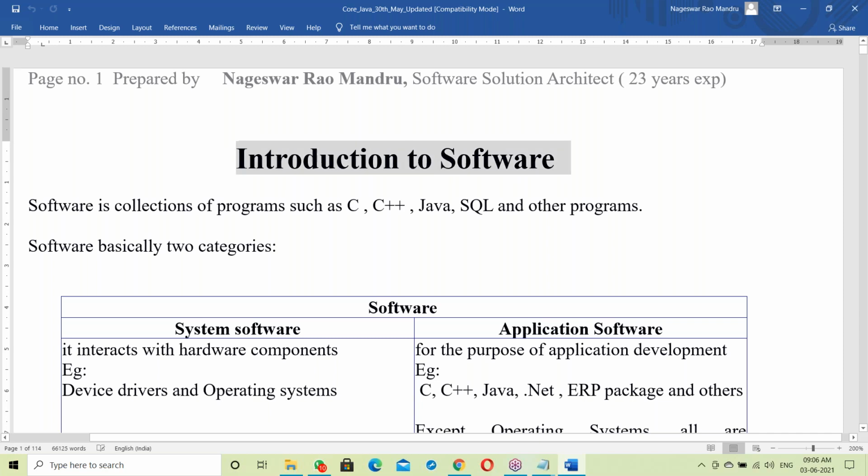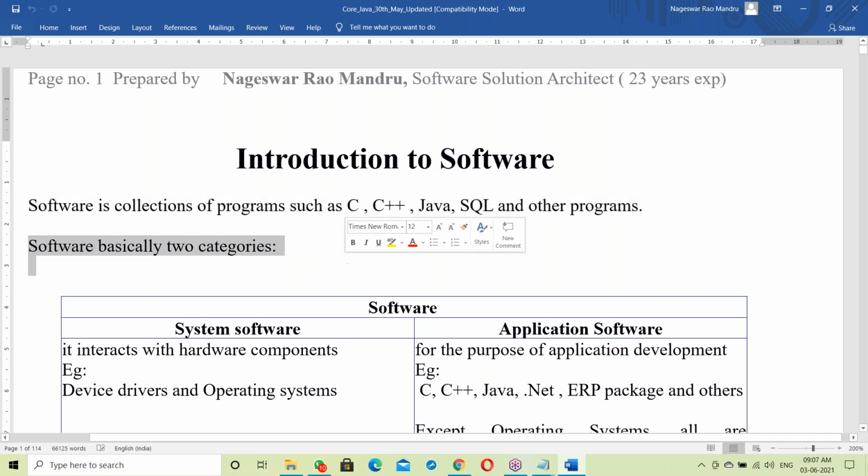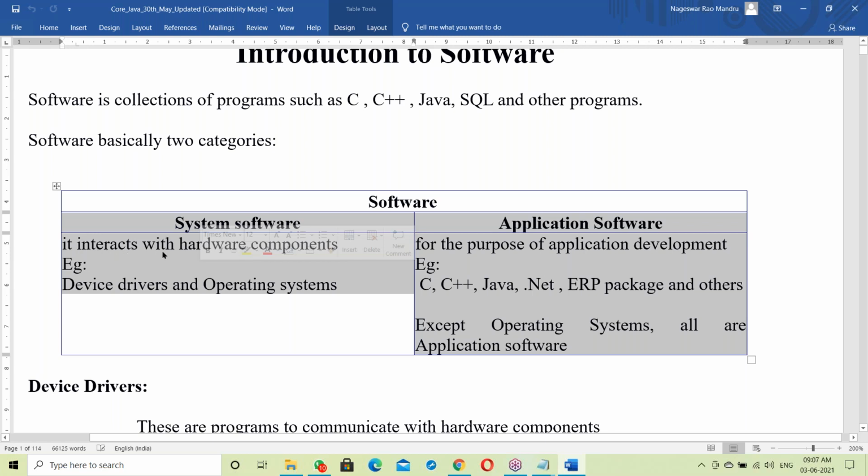Today's topic 2: Introduction to software. Software is a collection of programs. Software has basically two categories: system software and application software. System software interacts with hardware components, for example device drivers and operating systems. Application software is for the purpose of application development, for example C++, Java, .NET, ERP and other packages. Except OS, all are application softwares.